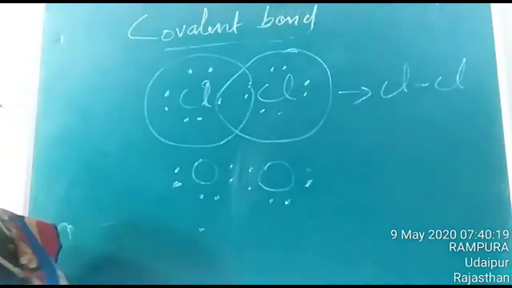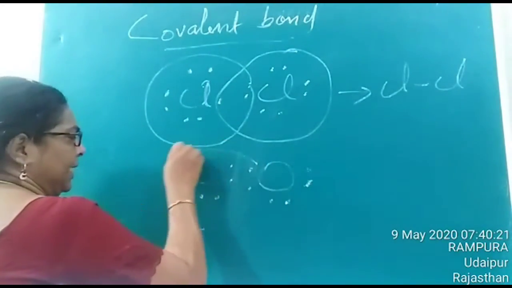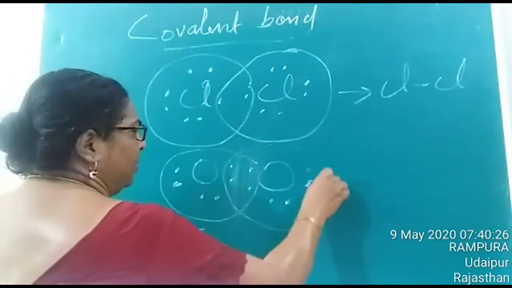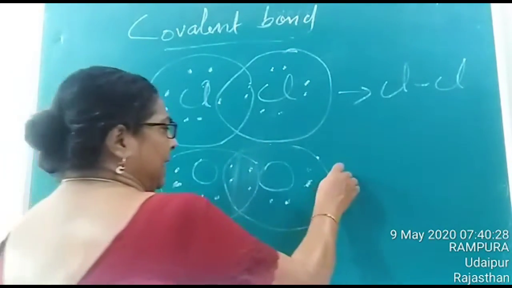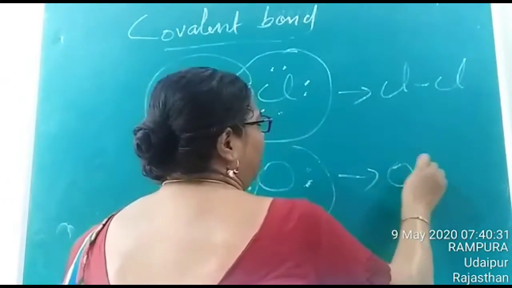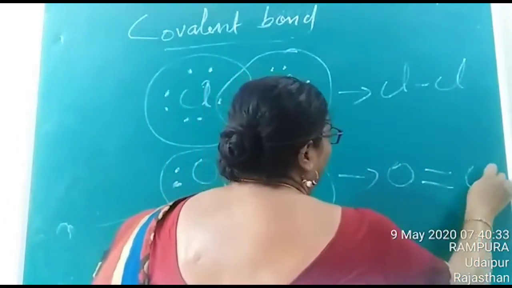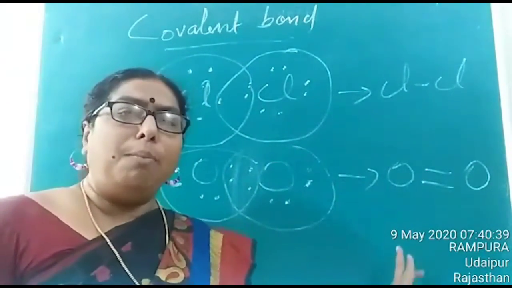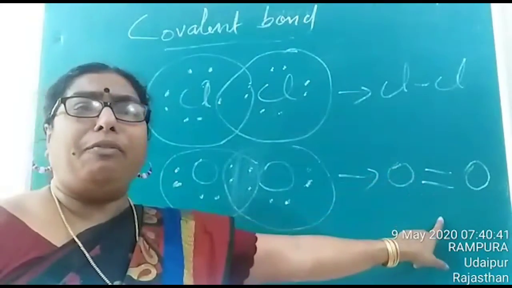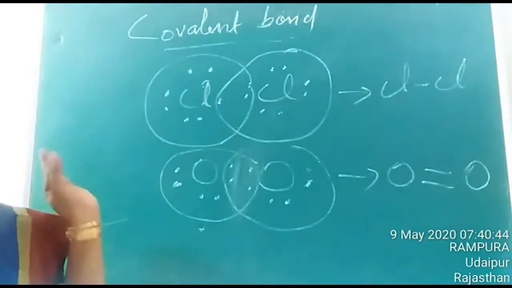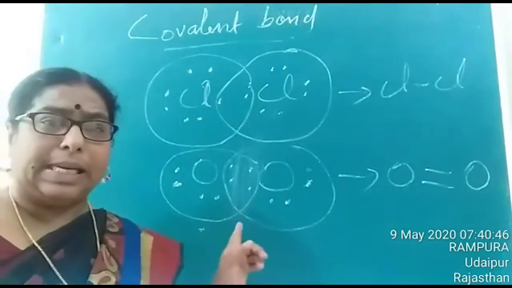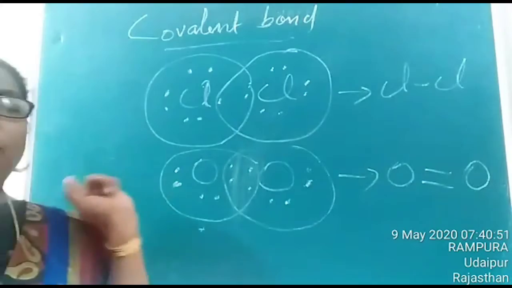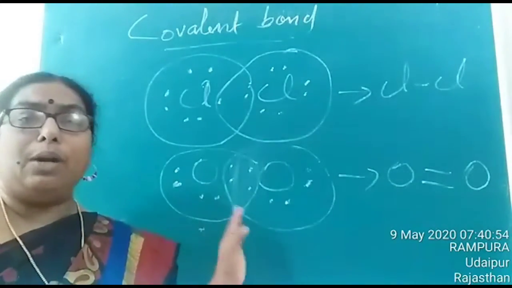Now in order to attain stability, the first oxygen shares 2 electrons from the second one, and the second one shares 2 electrons from the first one. So here the covalent bond is formed by the sharing of 2 pairs of electrons. This type of covalent bond, formed by the sharing of 2 pairs of electrons, is termed as a double covalent bond. Is it clear?